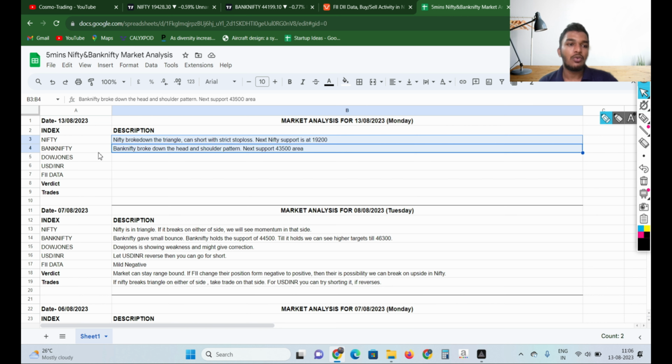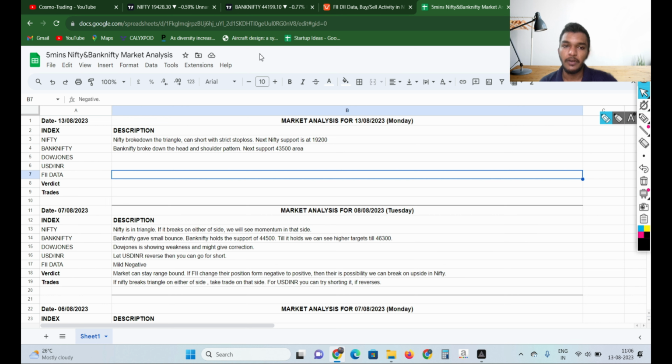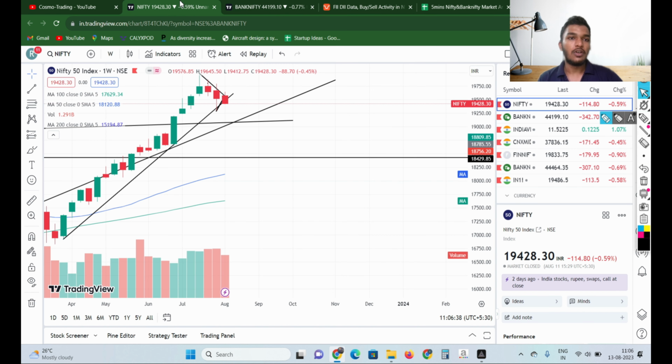Now we will take a look at Dow Jones, USDINR and FII data, then we'll try to give the verdicts and trades. So now first we'll take a look at Dow Jones.